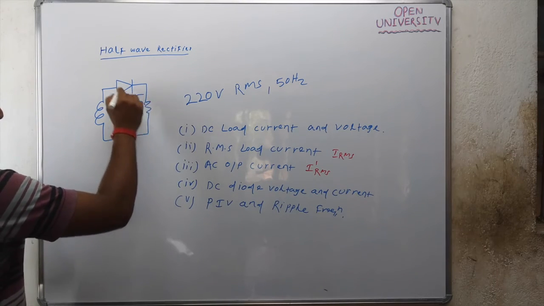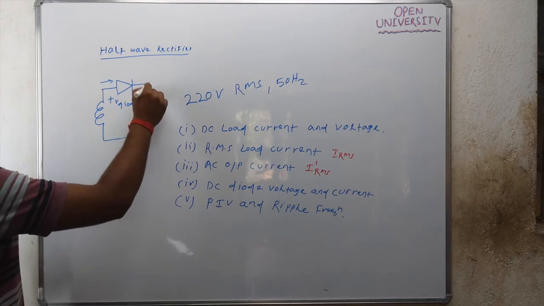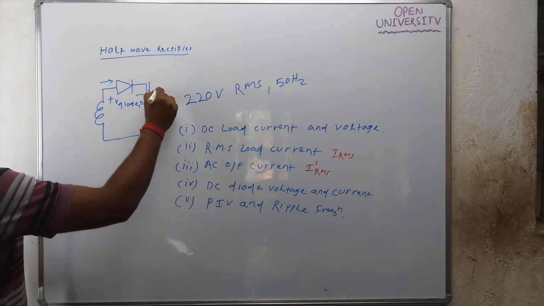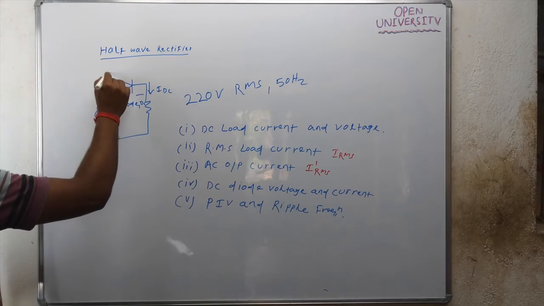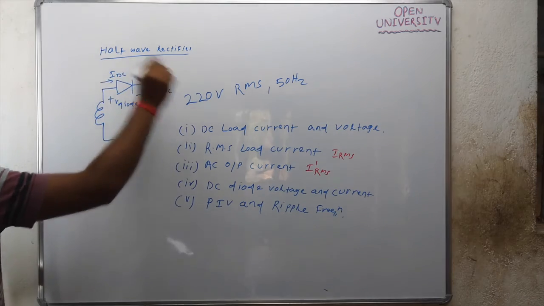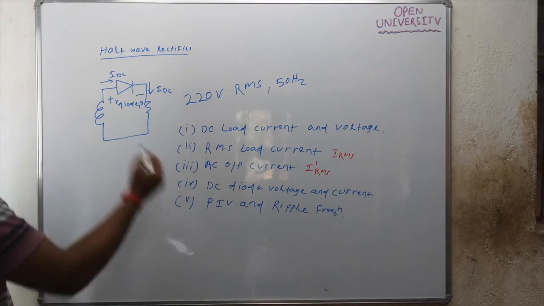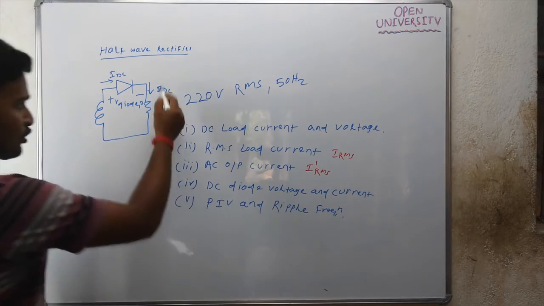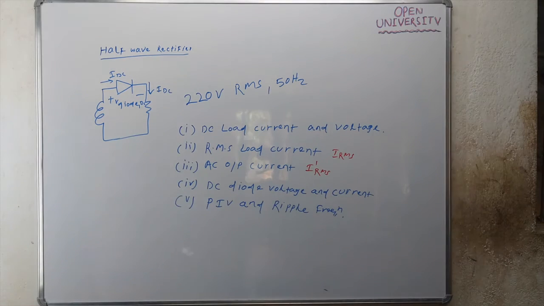DC diode current means the diode current is same as the load current. This is your DC load current, which is same as DC diode current. And then there is peak inverse voltage and ripple frequency.